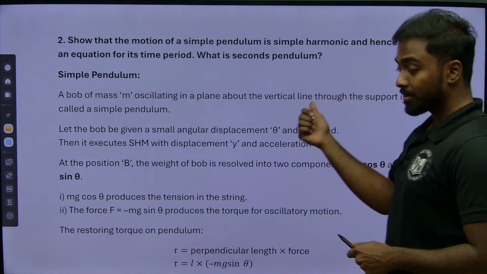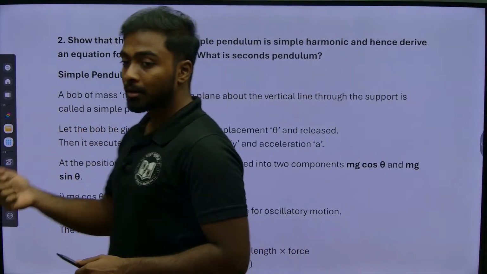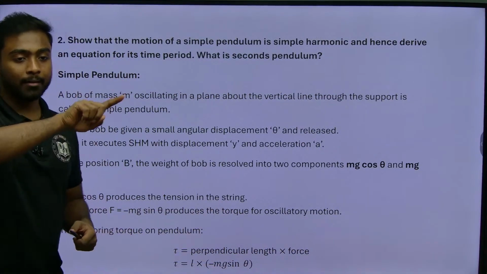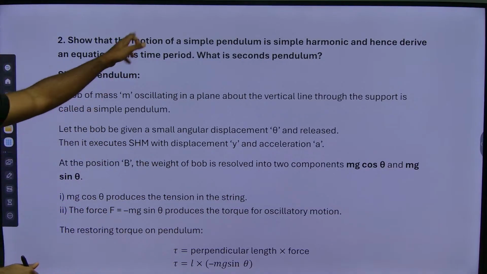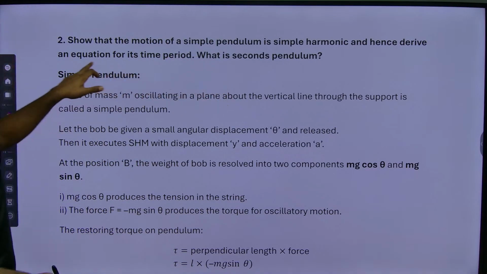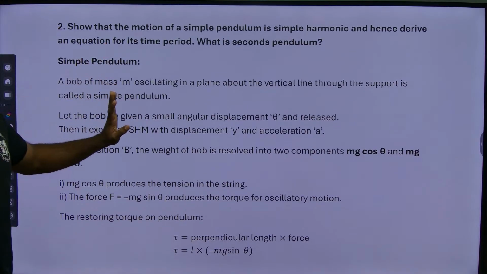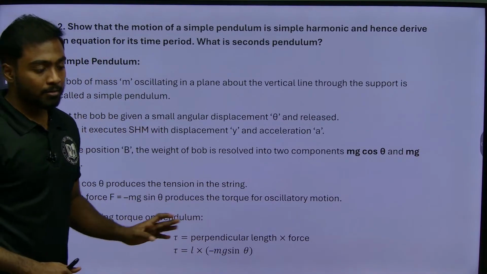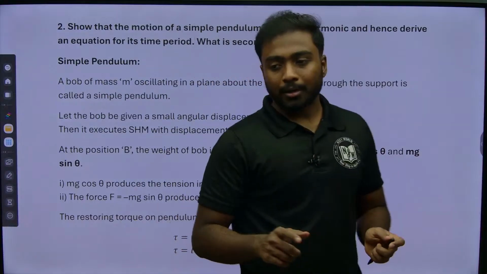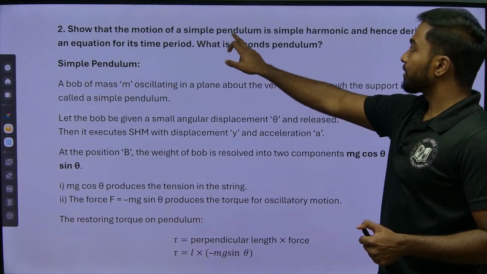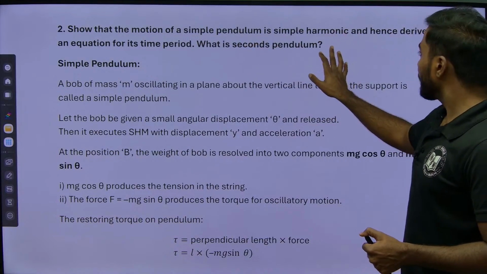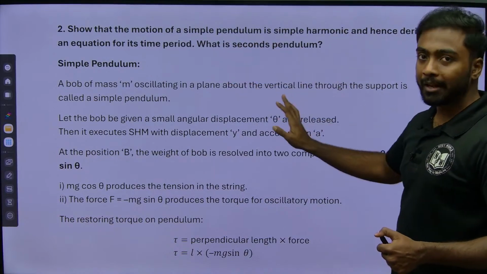In the previous case, we did a particle in a circular path and showed that it is simple harmonic. Now, for the simple pendulum, show that it is simple harmonic, and hence derive the equation for the time period. So we will try to analyze whatever they have given: show that the motion of a simple pendulum is simple harmonic and hence derive the equation for time period.